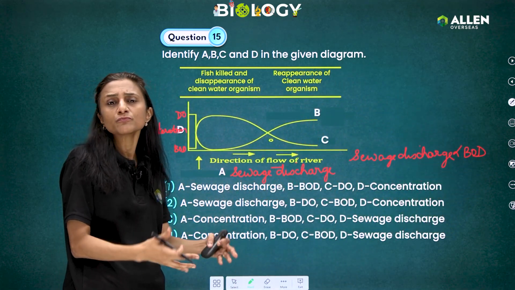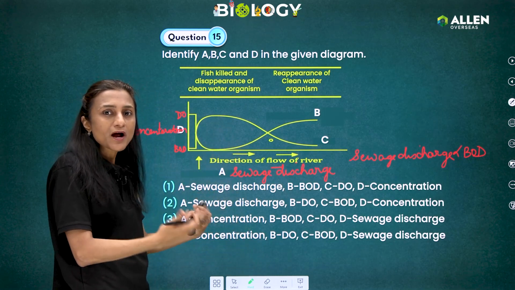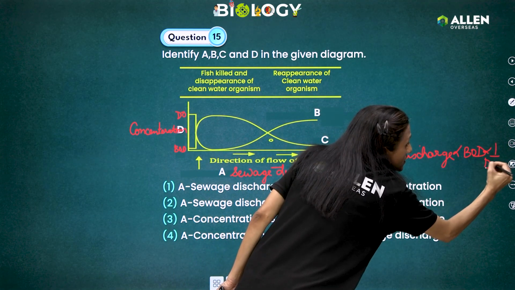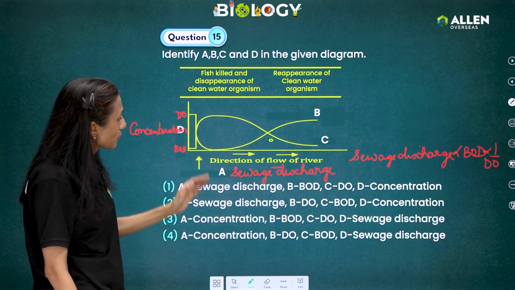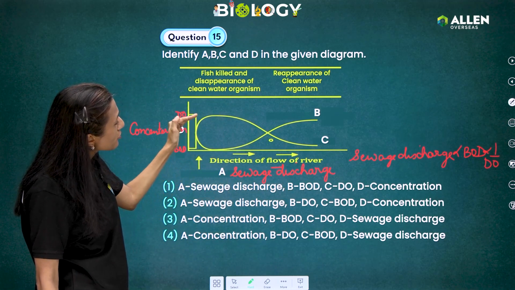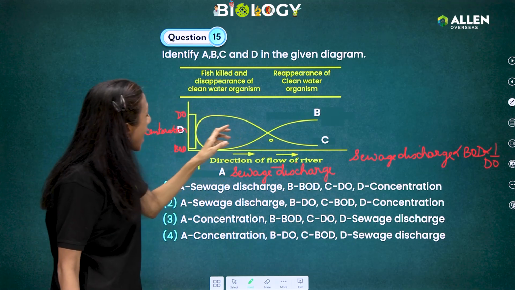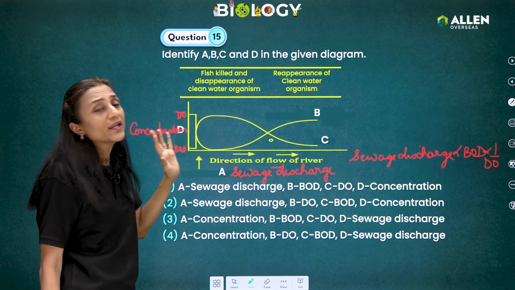They have already consumed whatever dissolved oxygen was present in that particular area. So their oxygen demand will increase. And we can also say it is inversely proportional to dissolved oxygen, and the dissolved oxygen will reduce. Okay. So this is the sewage discharge. So we can say the dissolved oxygen will reduce and the biological oxygen demand will increase.